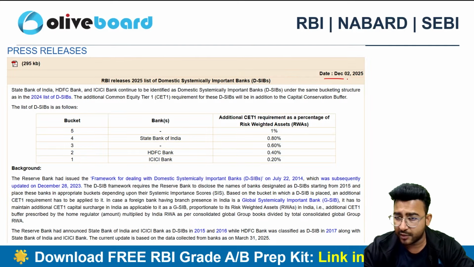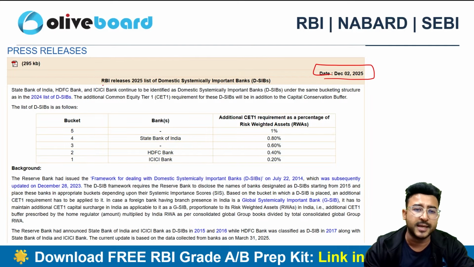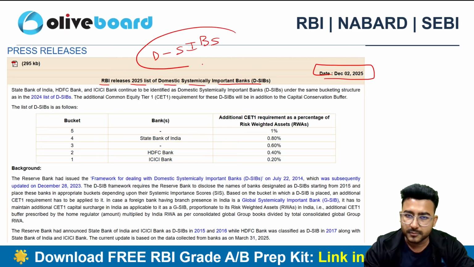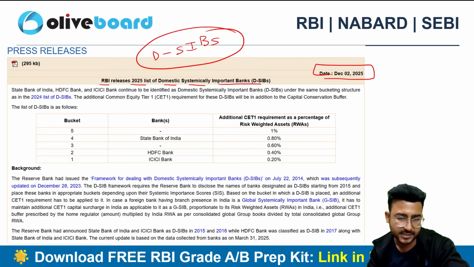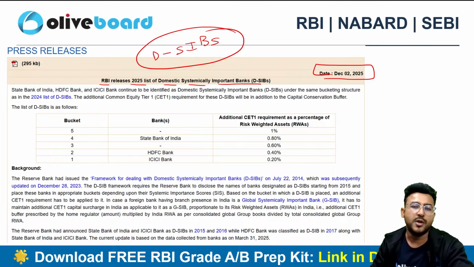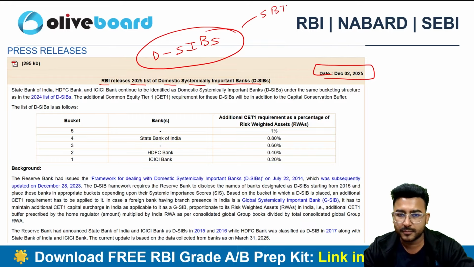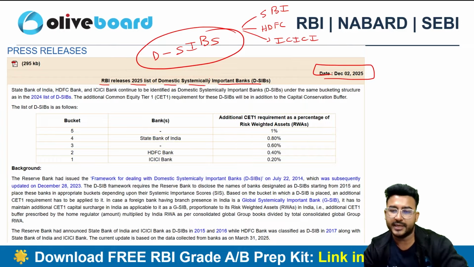Okay. Next one is an update, a part of a press release of the Reserve Bank of India. It was published on 2nd of December 2025. This is related to the RBI releasing the 2025 list of domestic systemically important banks. Now what do you mean by D-SIBs? What are these systemically important banks? Domestic systemically important banks. So in India, as of now, we are having 3 domestic systemically important banks: SBI, we have HDFC, we also do have ICICI as the D-SIB.